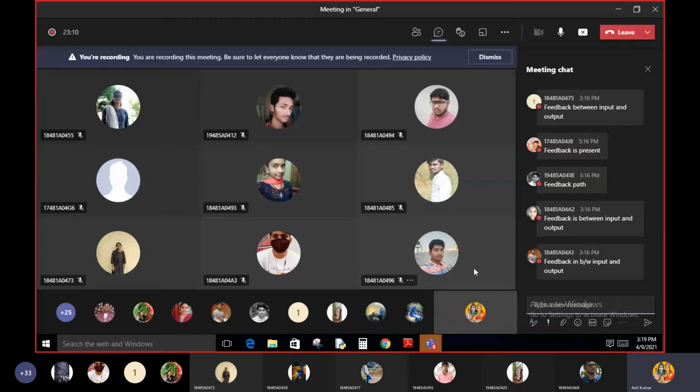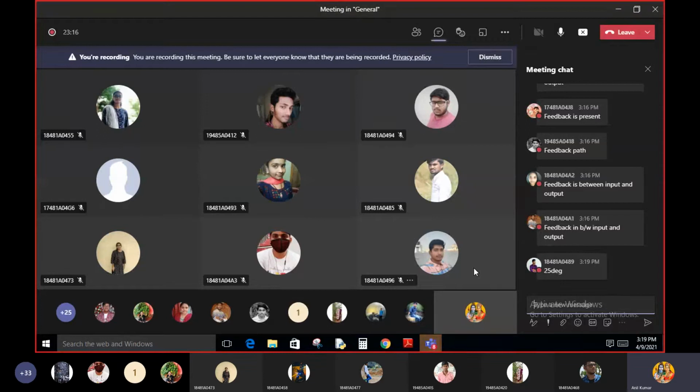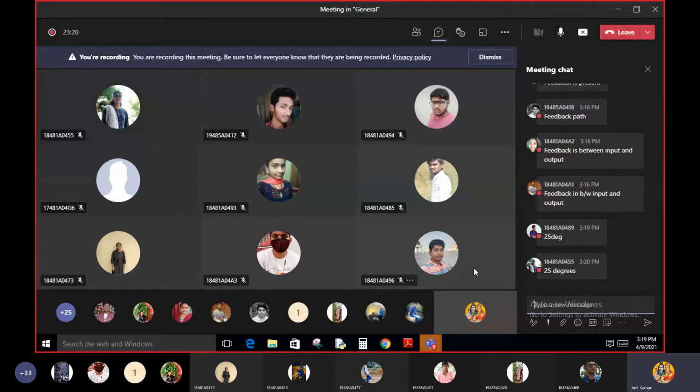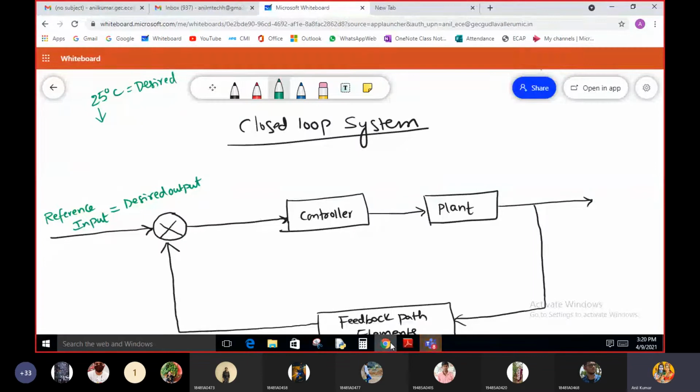I want to maintain a temperature of 25 degrees centigrade within a room. What is the desired output of the control system? 25 degrees centigrade, isn't it? Whatever output you want is your desired output.